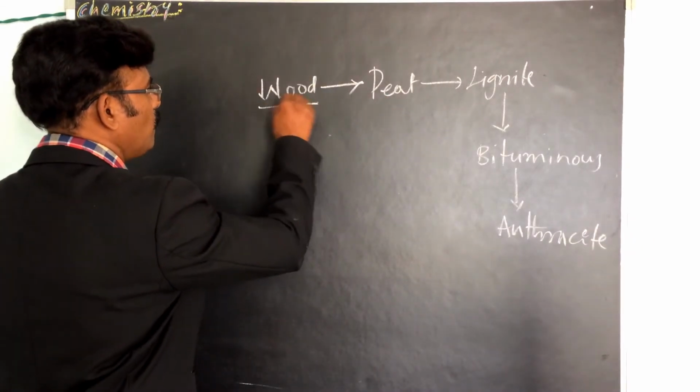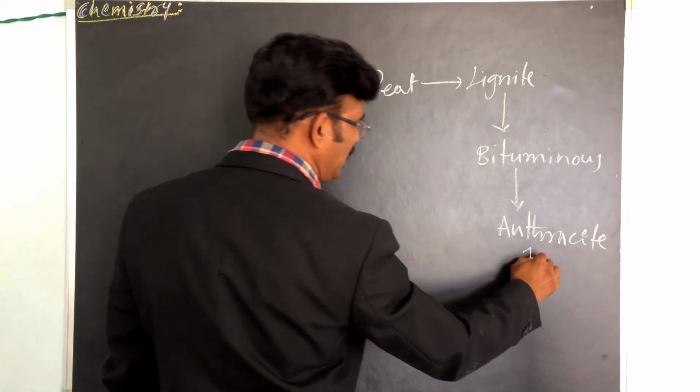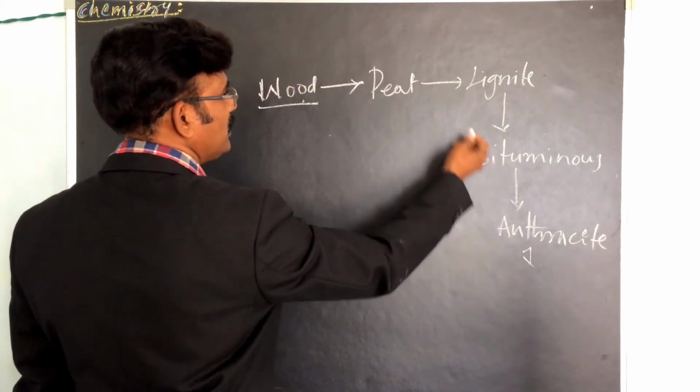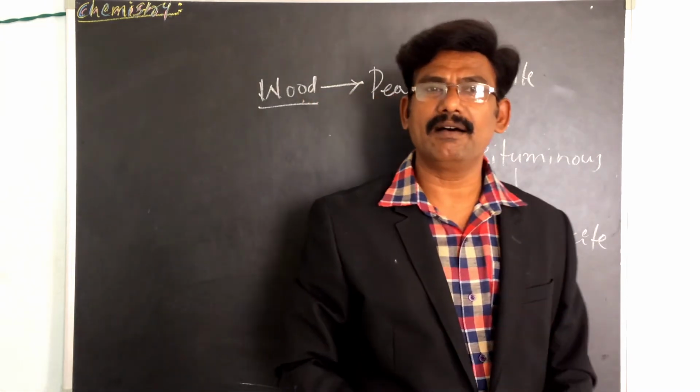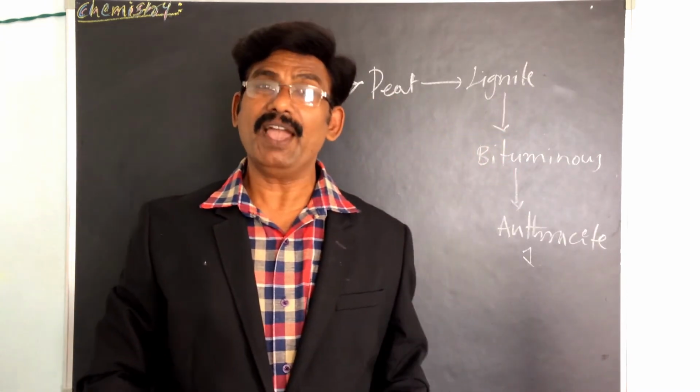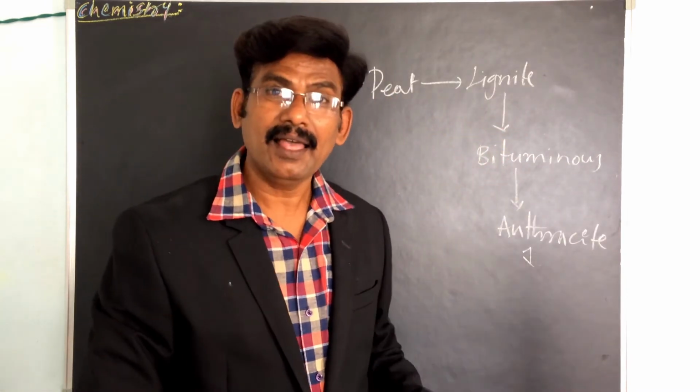Wood and anthracite we know, but peat, lignite and bituminous are the various types of coal based on ranking.